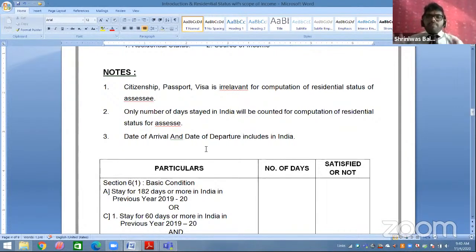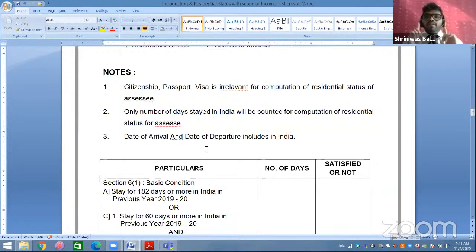There are so many people, if you see, they have an Aadhaar card, they have a passport from India, but they have been staying in different countries. For example, Dubai, USA, UK, XYZ countries. So they are a citizen of India, no doubt, but they are not a resident of India. Reason? Residential status is not calculated on the basis of citizenship, on the basis of your passport, on the basis of visa.